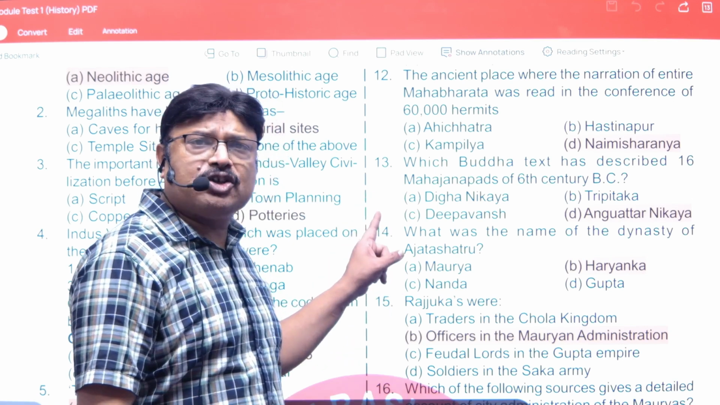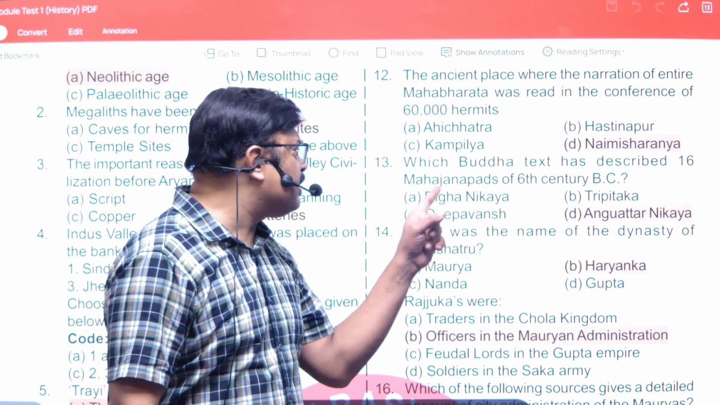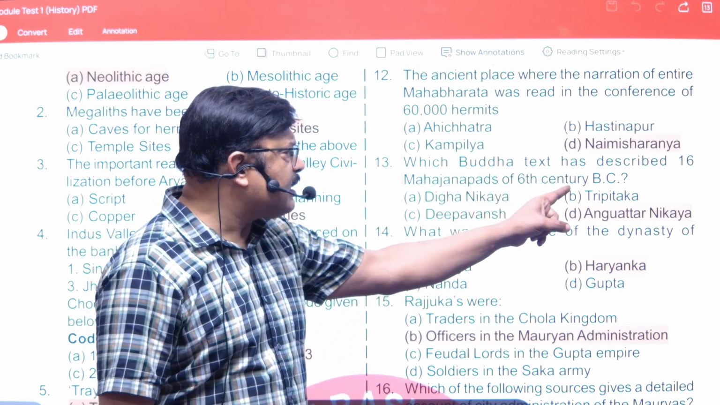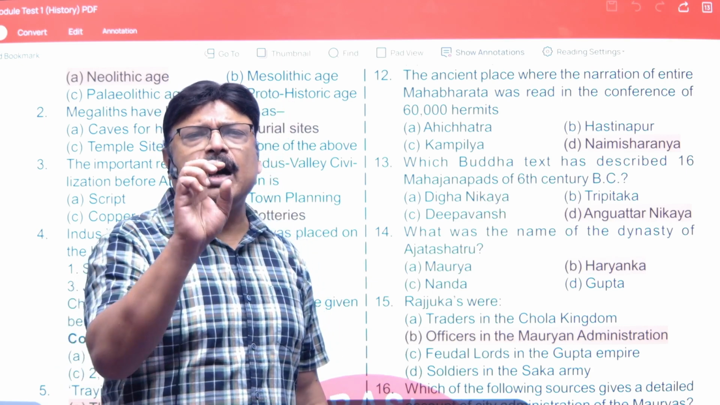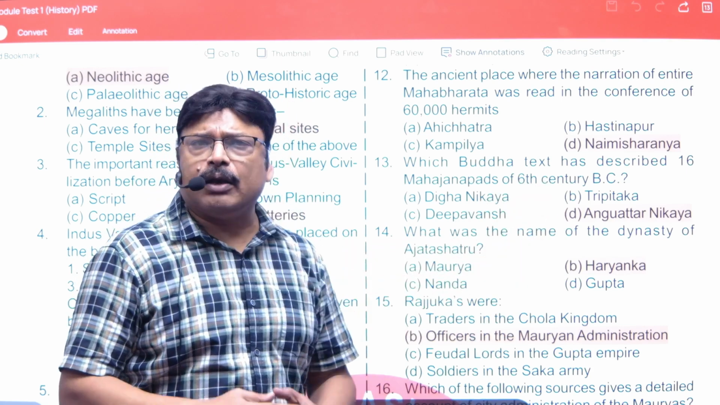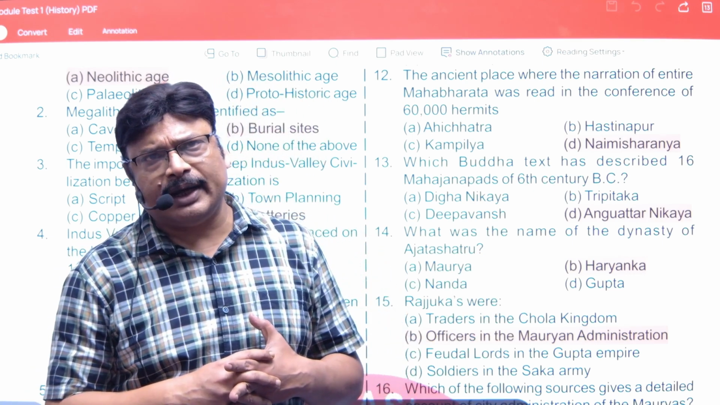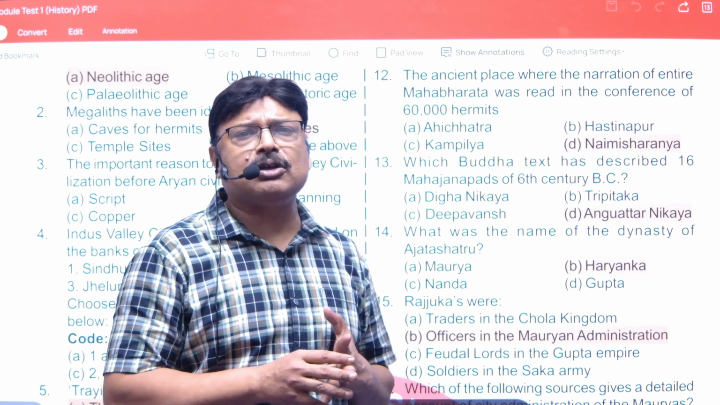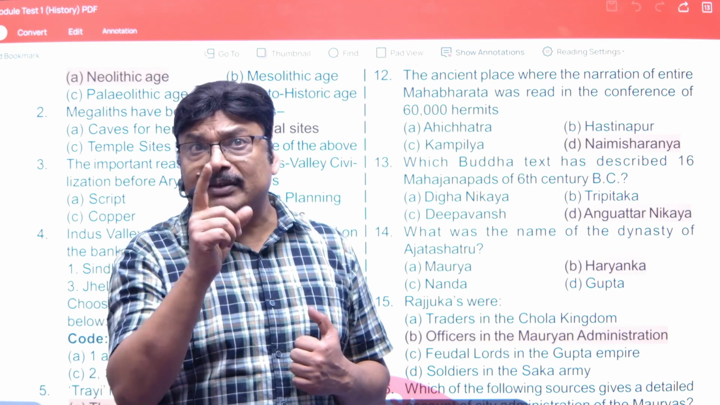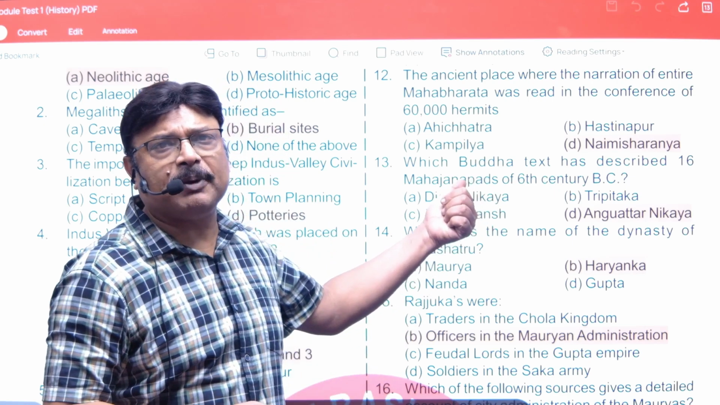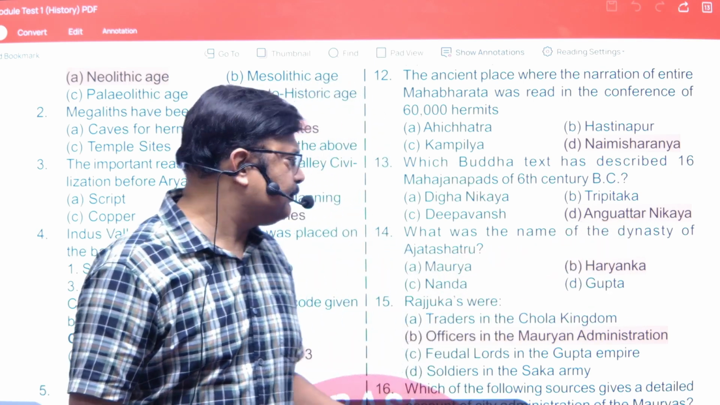Now, the question number 13 reads out as, which Buddhist text has described 16 Mahajanpadas in the 6th century BC? Now the answer is pretty simple, and that is in Anguttar Nikaya, right? In Anguttar Nikaya, all the 16 Mahajanpadas are described, right? There is also description of 16 Mahajanpadas in a Jain text, Bhagavati Sutra, but that's the Jain text. The question is pertaining to the Buddhist text, and that's why the answer is Anguttar Nikaya.